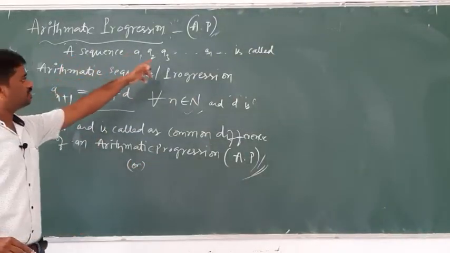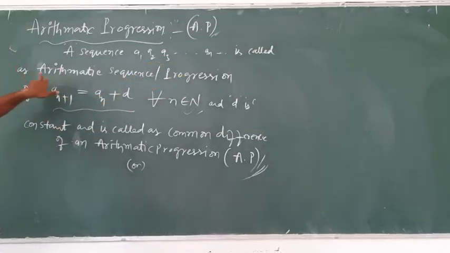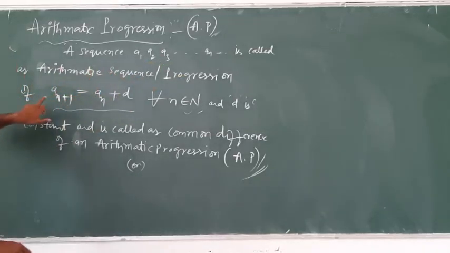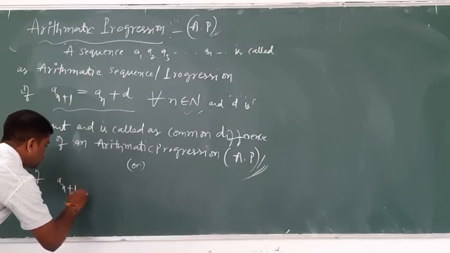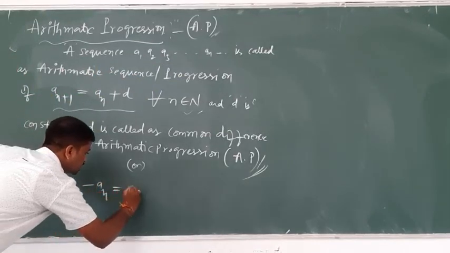A sequence a1, a2, a3, up to so on an is called an arithmetic progression if a(n+1) minus an is equal to d.